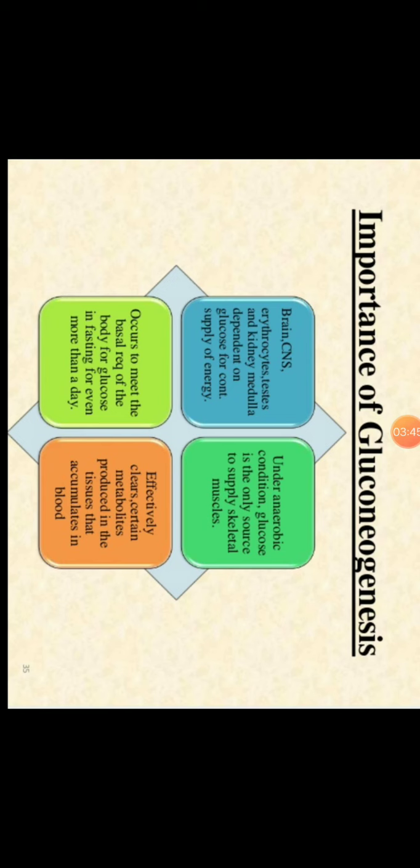Next, under anaerobic condition, glucose is the only source of energy for skeletal muscle. Then it occurs to meet the basal requirement of the body for glucose in fasting for even more than a day. During the fasting stage, if anyone is not eating anything, where does the glucose come from in our body?